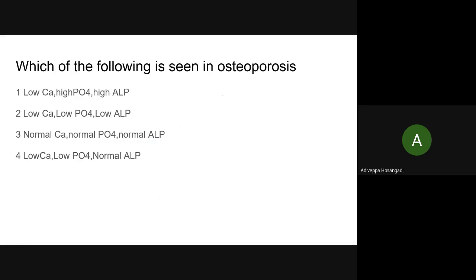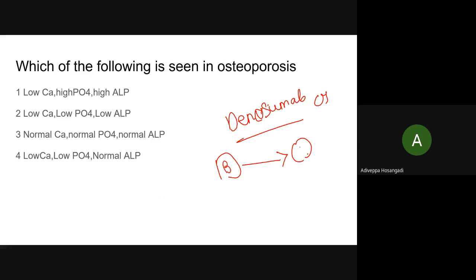One more important thing is nowadays new drugs have come. Denosumab. It is one new drug. Denosumab is a specific drug for osteoporosis. This has been asked in some question, that's why I'm trying to explain this. This is osteoblast, this is osteoclast. Even the osteoblasts try to stimulate the osteoclast. This is like husband and wife. Even though they are opposite to each other, they control each other.